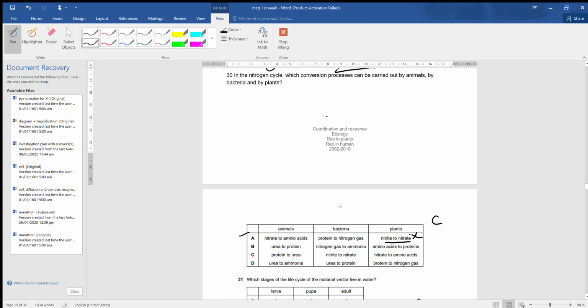It is wrong, because a plant will not convert nitrite to nitrate. This conversion of nitrite to nitrate is done by nitrifying bacteria. And then urea to protein is not done by animal. Protein to urea is done by animals.